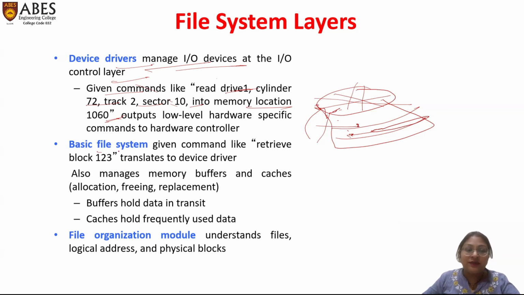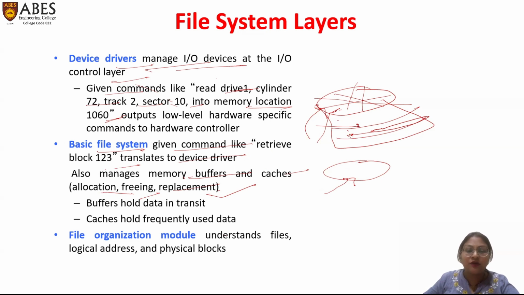Next, moving forward, is the basic file system. The basic file system gives commands like retrieve block 1123, which means translating to the device driver. It also manages memory buffers and caches, like allocation, replacement, and freeing of various memory cells. Free memory cells go to a linked list, where all the free spaces are attached. All this is done by the basic file system.